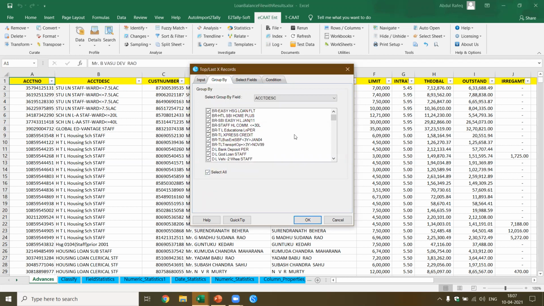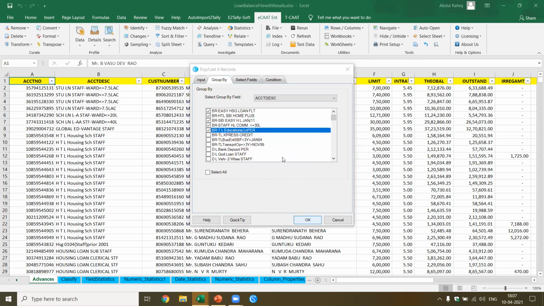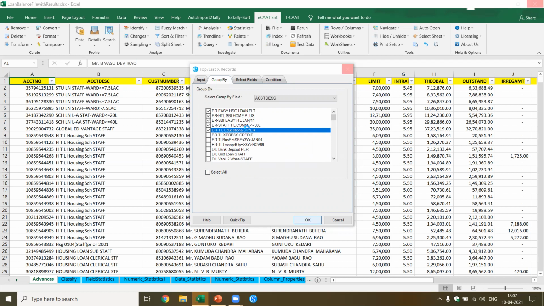Now in this case, let's see if I can group based on this. It can group only 50 accounts at a time. So it means I have to select only a few accounts at a time. Just for the demo, I'm going to select a few examples, let's say 5 accounts. Now for these accounts, I should be able to pick up, for each of the schemes, what are the top 10 accounts.